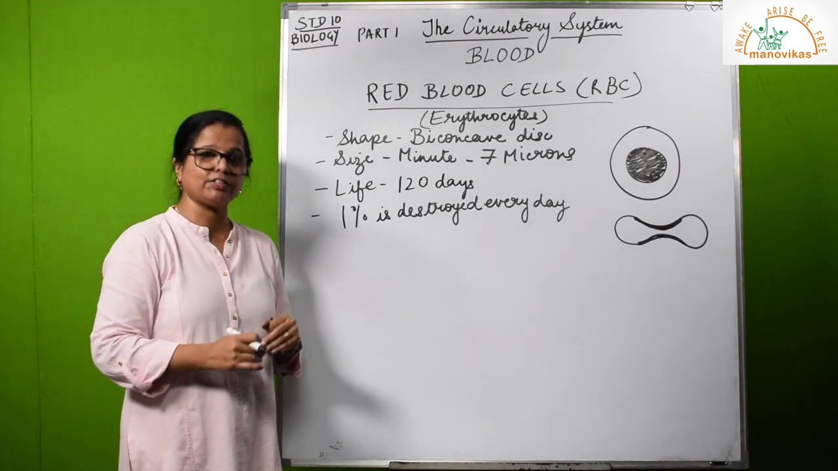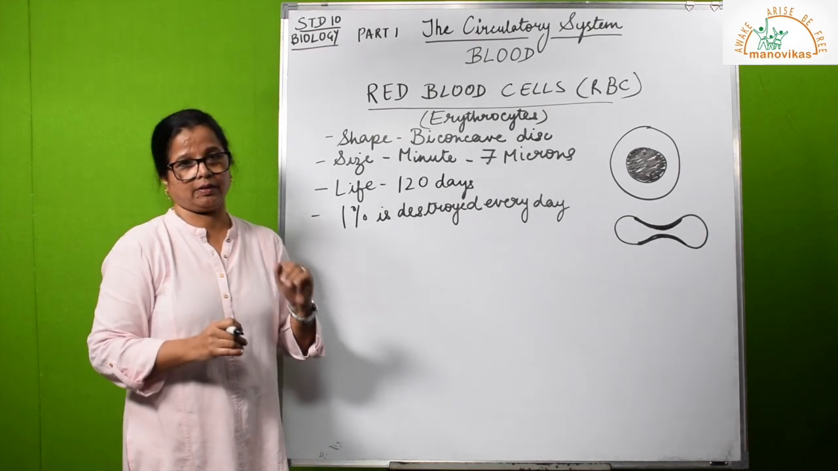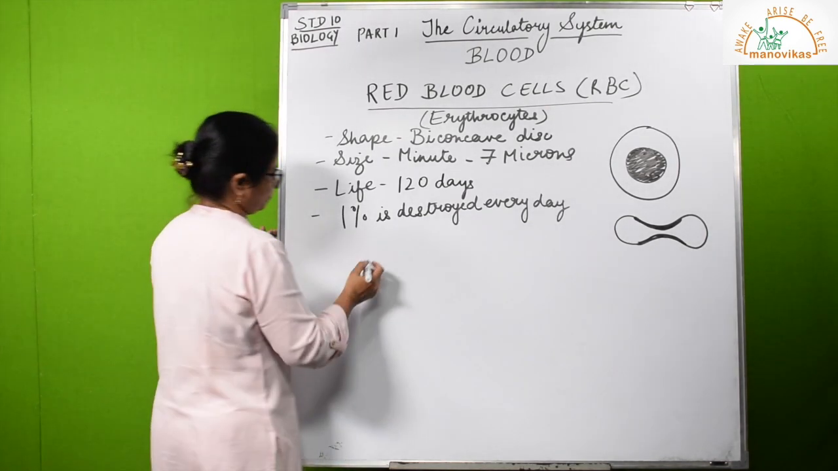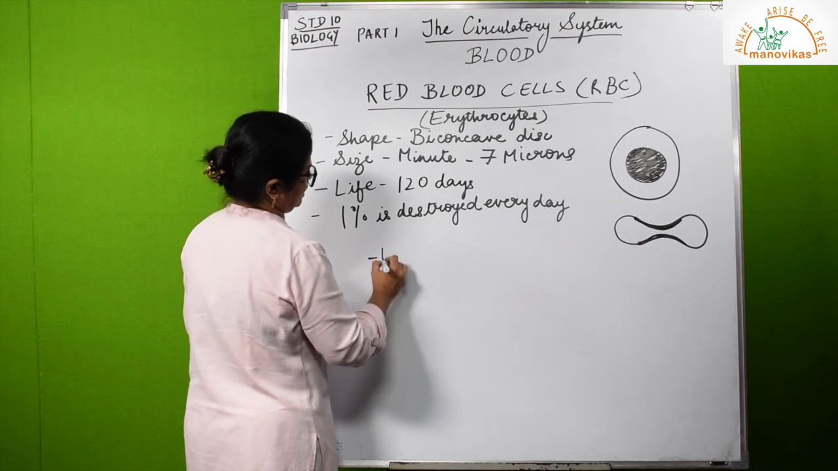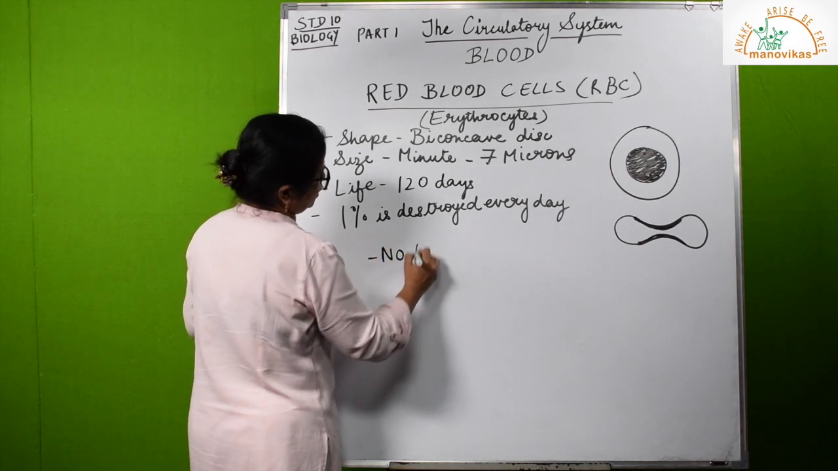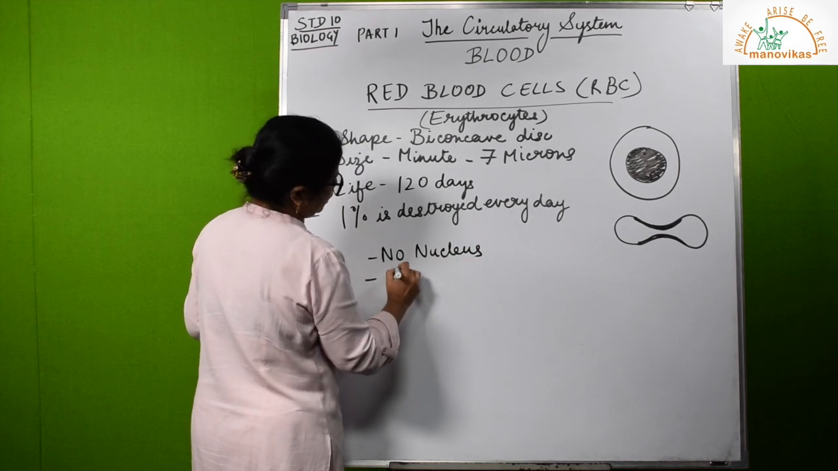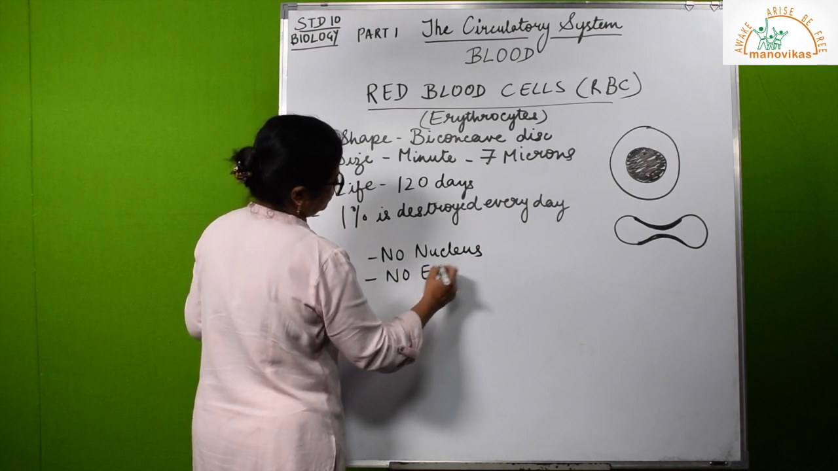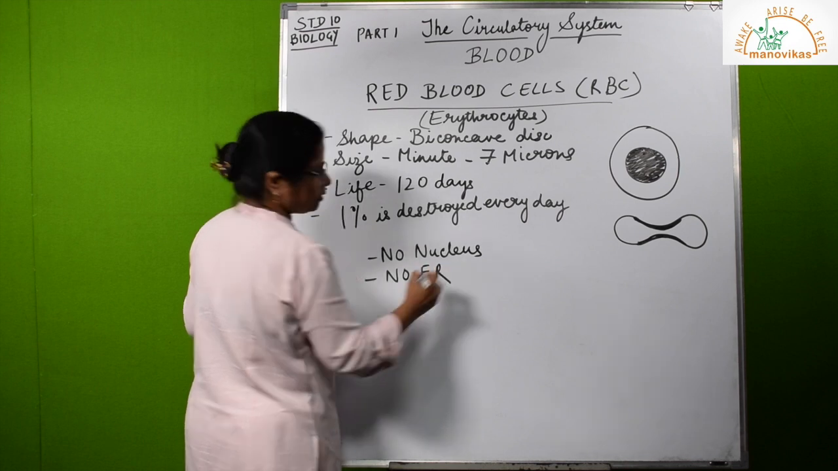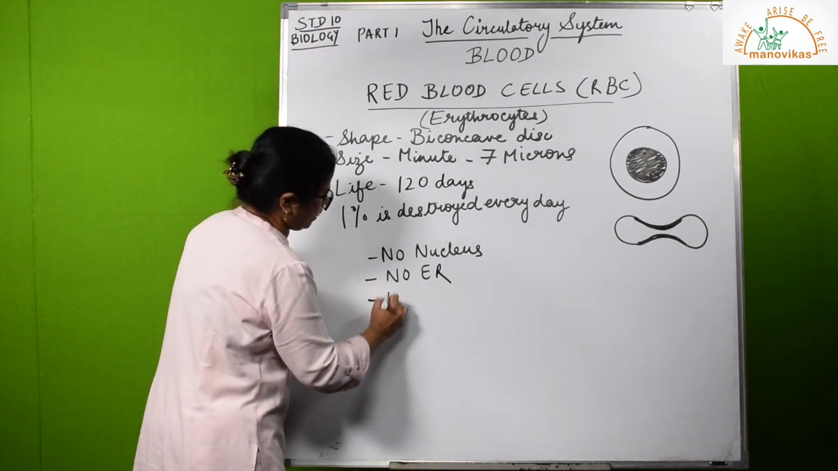How does its deficiency make it efficient? Now understand this. What does it not have? It doesn't have a nucleus. So no nucleus. No endoplasmic reticulum. No mitochondria.